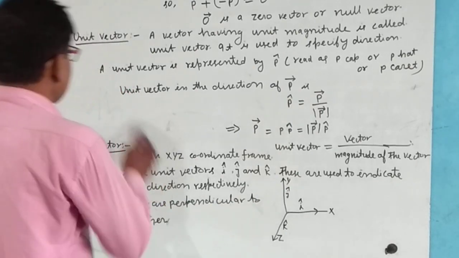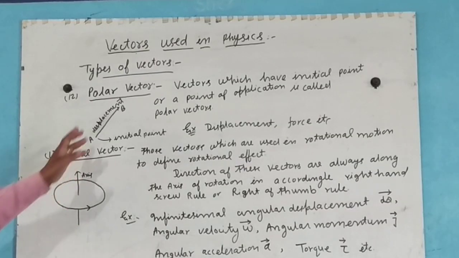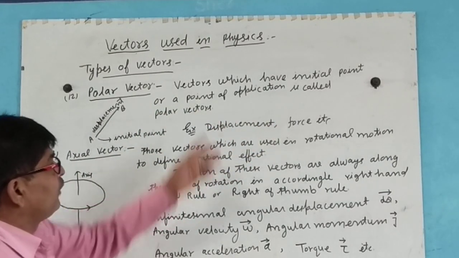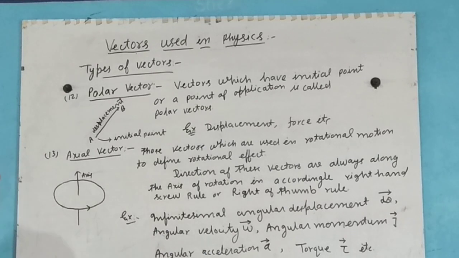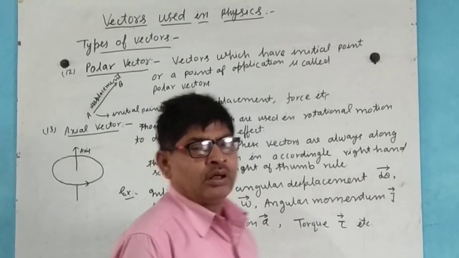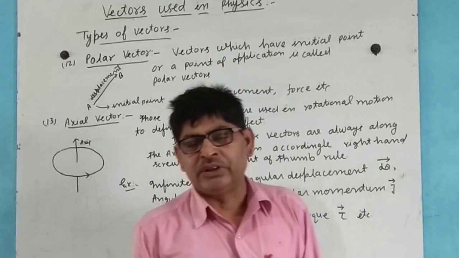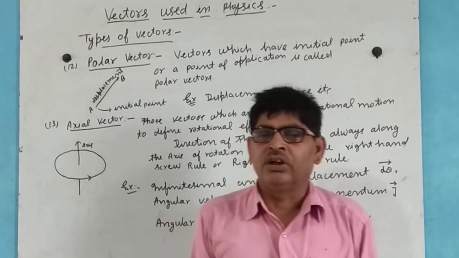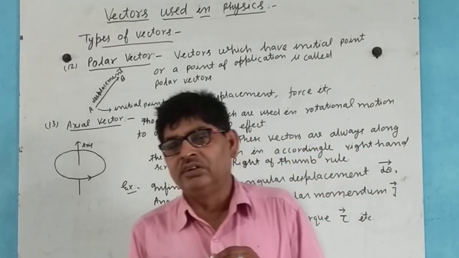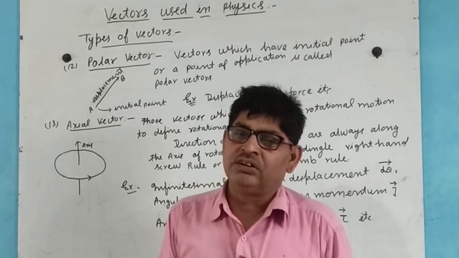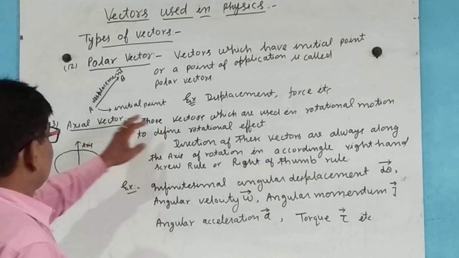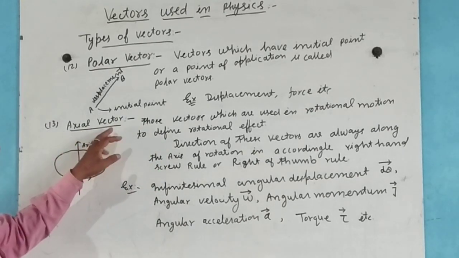Now, polar vectors: vectors which have an initial point or a point of application are called polar vectors. It means that in the calculation of displacement, this physical quantity, the final distance between the final and initial position is known as displacement.